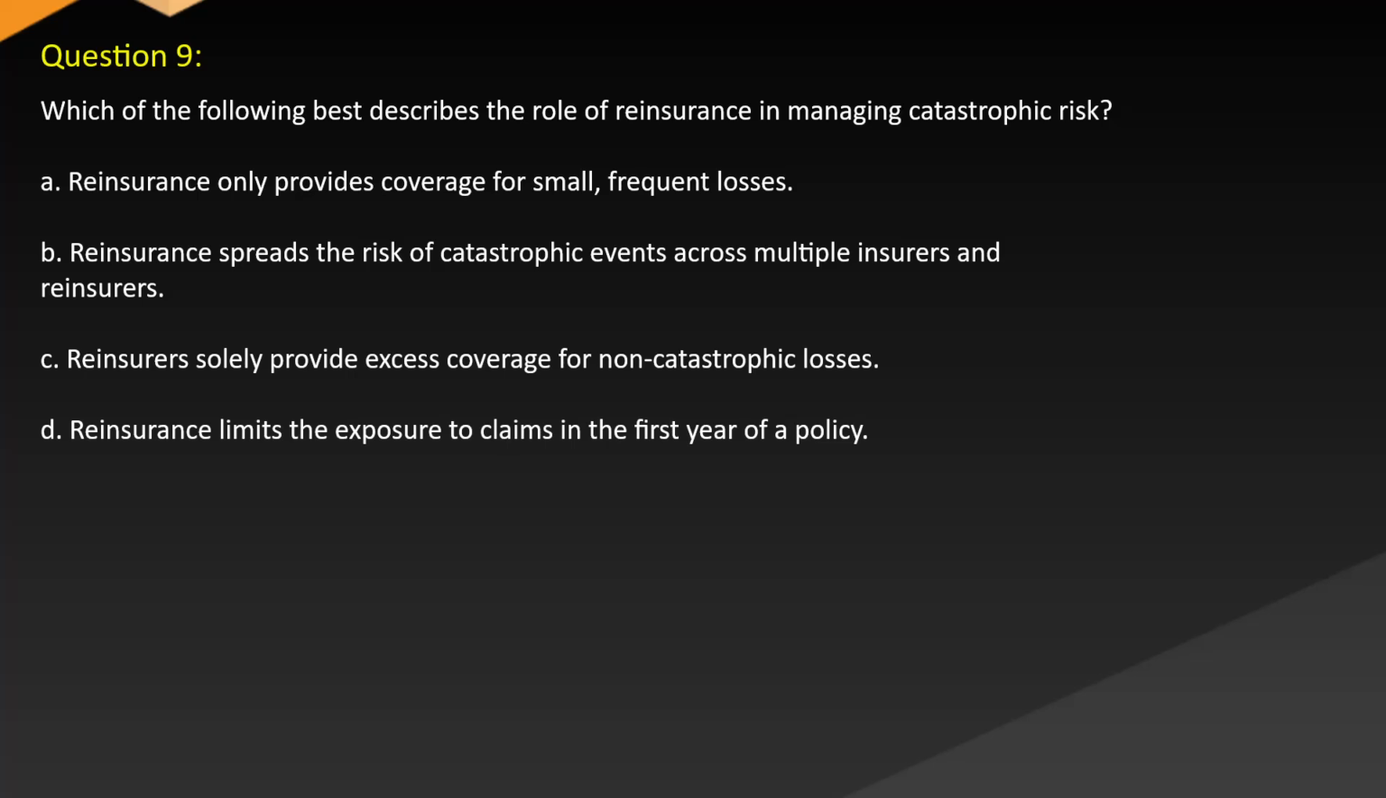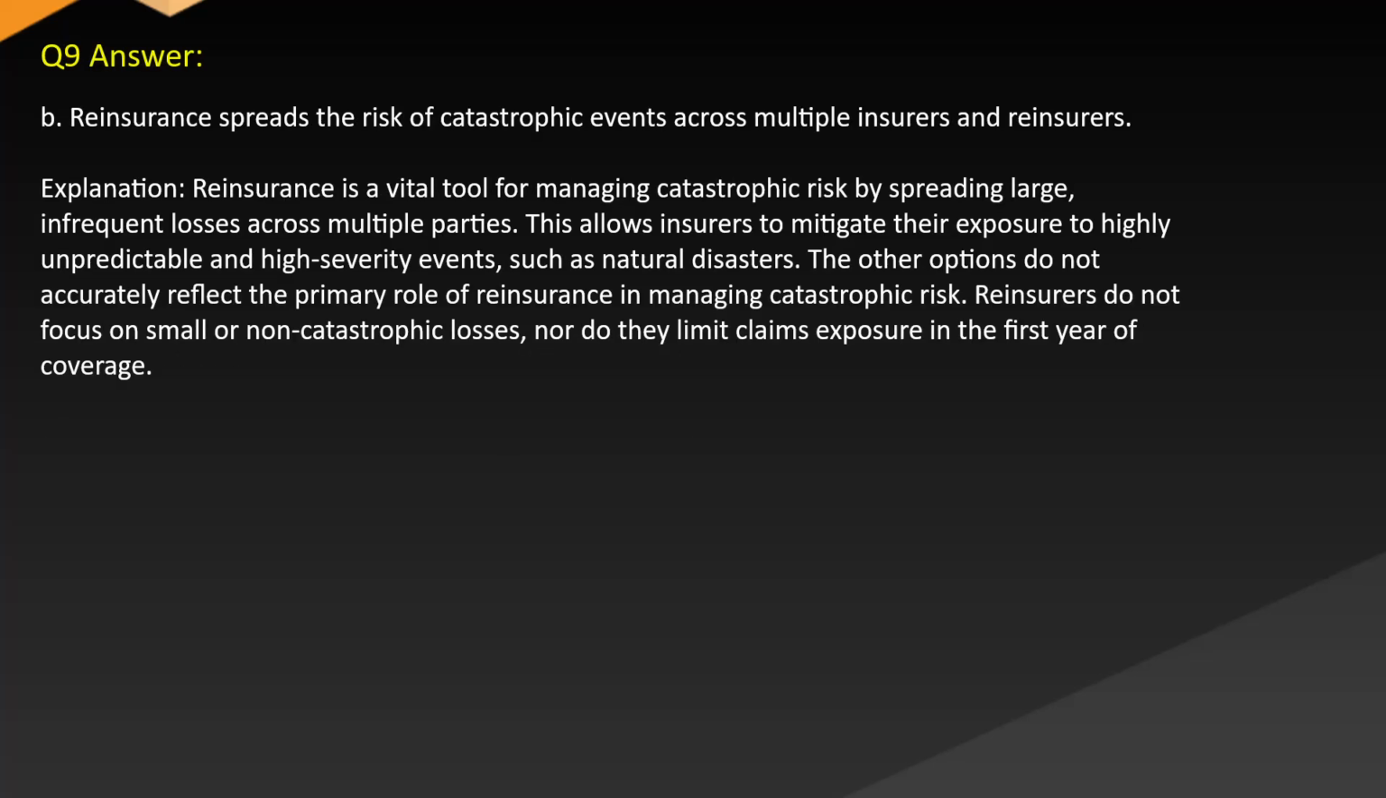Which of the following best describes the role of reinsurance in managing catastrophic risk? A. Reinsurance only provides coverage for small, frequent losses. B. Reinsurance spreads the risk of catastrophic events across multiple insurers and reinsurers. C. Reinsurers solely provide excess coverage for non-catastrophic losses. D. Reinsurance limits the exposure to claims in the first year of a policy. Answer B. Reinsurance spreads the risk of catastrophic events across multiple insurers and reinsurers.